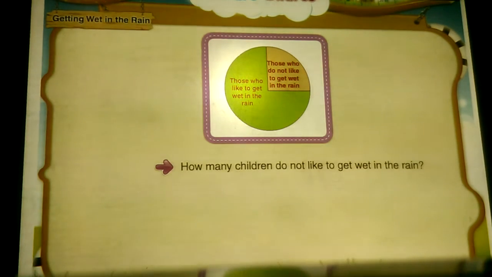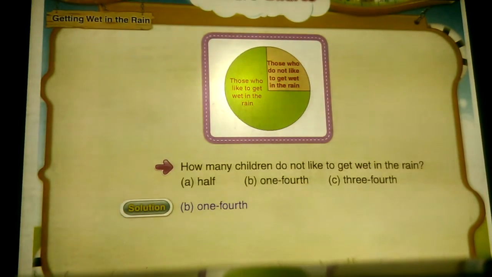See the chapati chart and tell how many children like to get wet in the rain. A. Half. B. 1/4. C. 3/4. Solution. C. 3/4. Next question. How many children do not like to get wet in the rain? A. Half. B. 1/4. C. 3/4. Solution. B. 1/4.